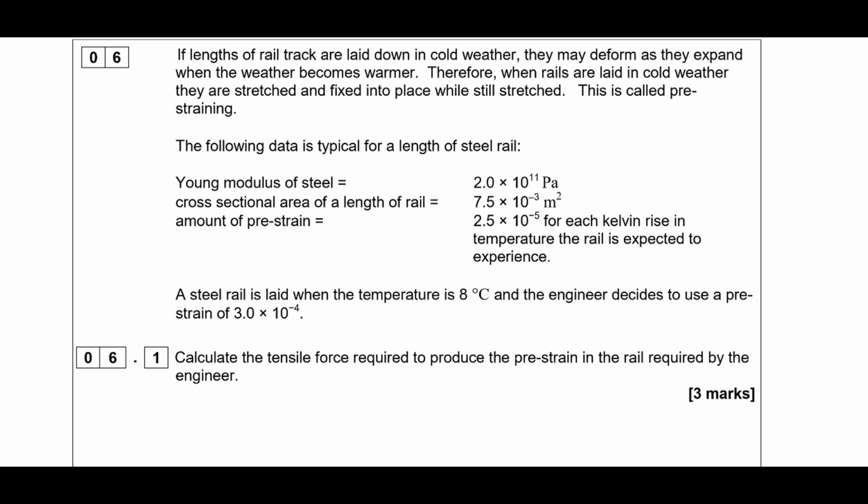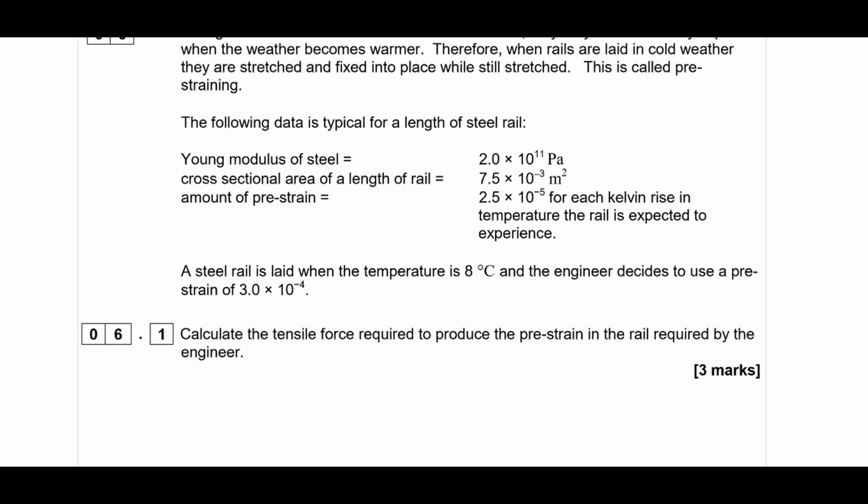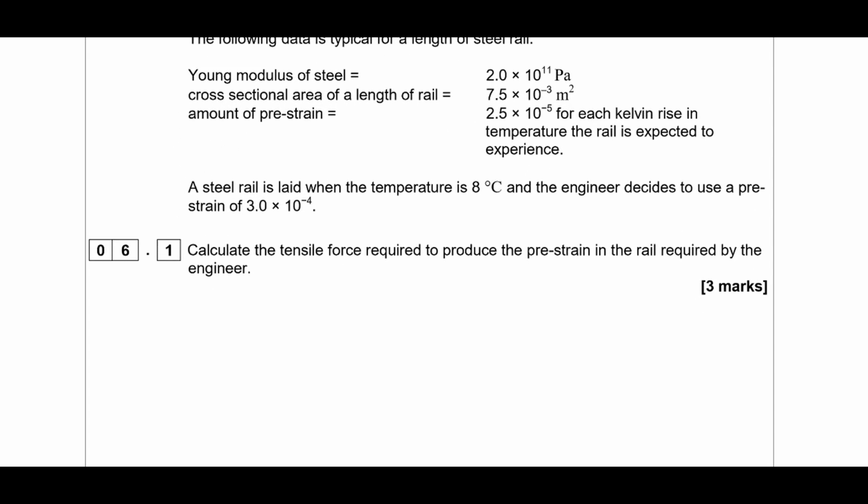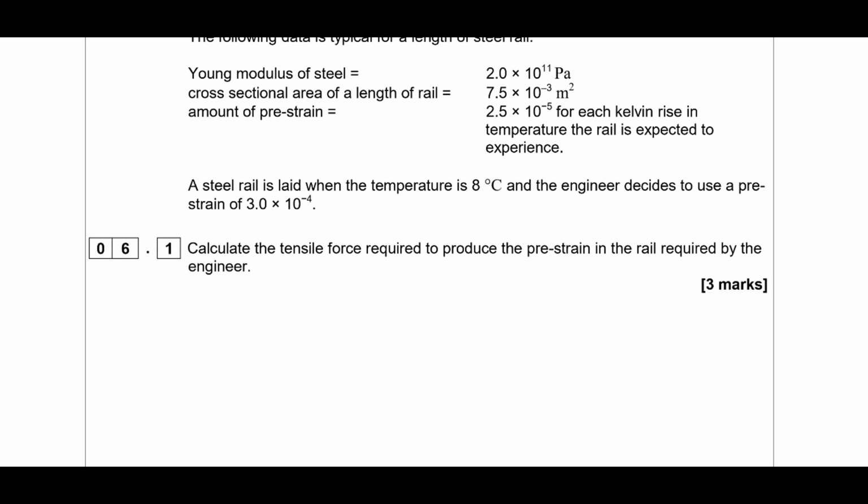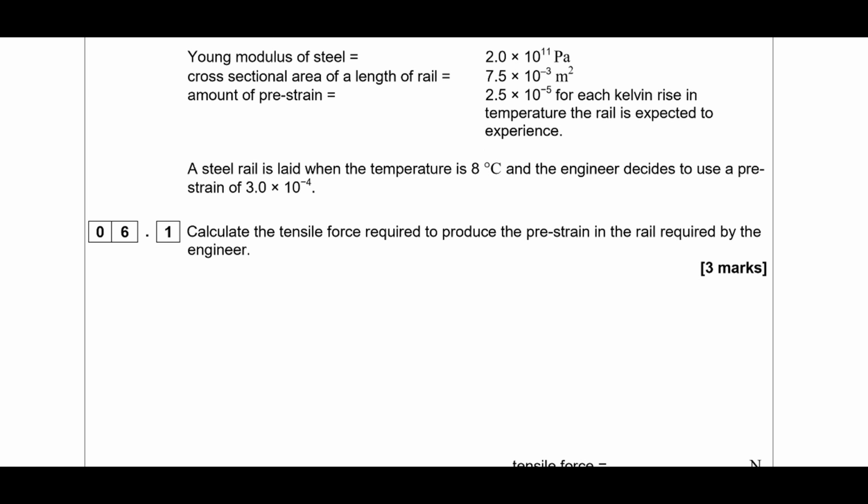Okay, so if lengths of rail track are laid down in cold weather, they may deform as they expand when the weather becomes warmer. Therefore, when rails are laid in cold weather, they are stretched and fixed into place while still stretched, called pre-straining. So we've got some data for that. We've got the Young modulus, we've got the cross-section area, and we've got the amount of pre-strain for each Kelvin temperature that the rail is expected to experience.